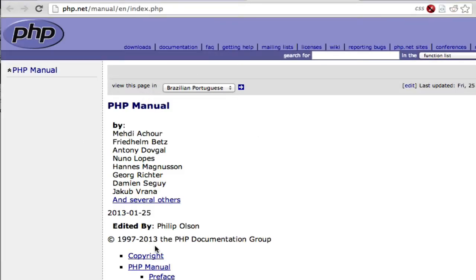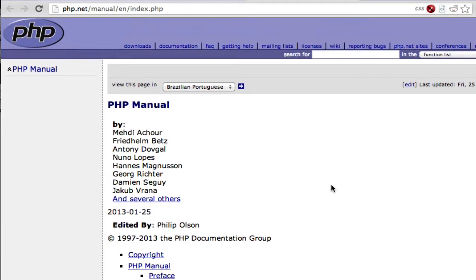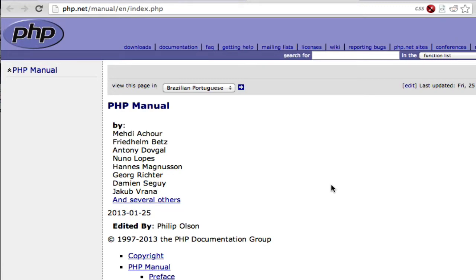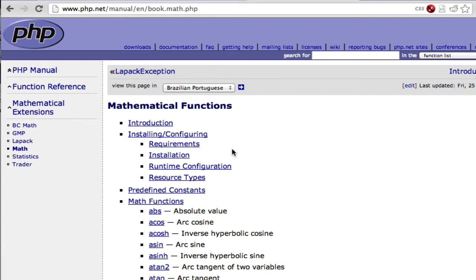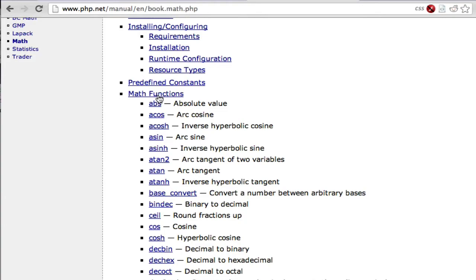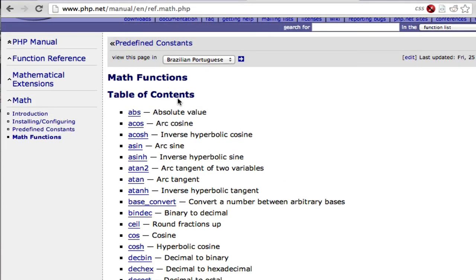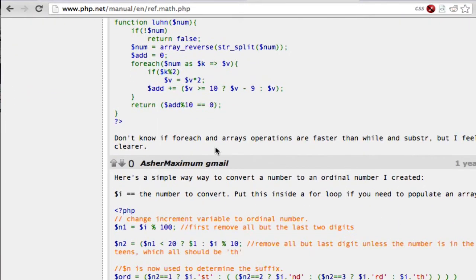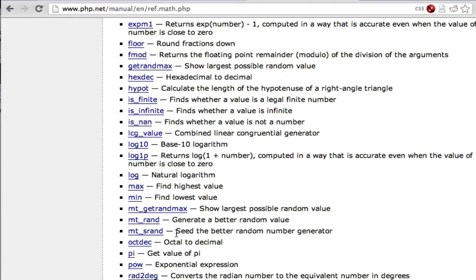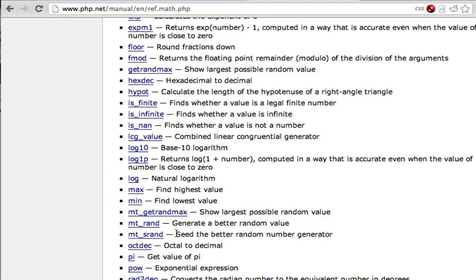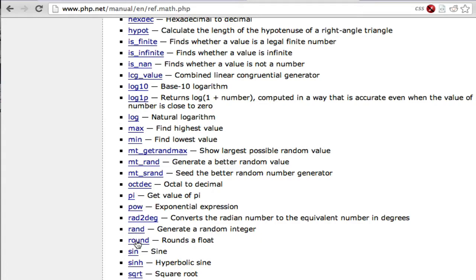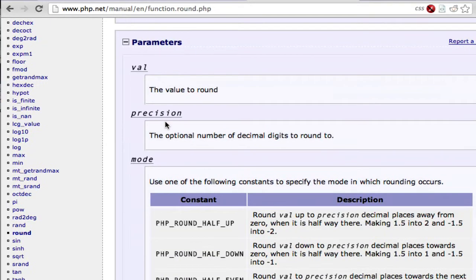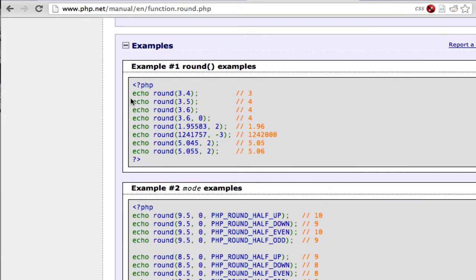php.net/manual. This is probably the number one tool I can think of for learning PHP, because you can search for anything. Search for math. Maybe we'll bring up the math operators. Yeah. So here's the math functions in PHP. And all these are math functions that you can use within PHP. So here, where's this one? Round. This one rounds.